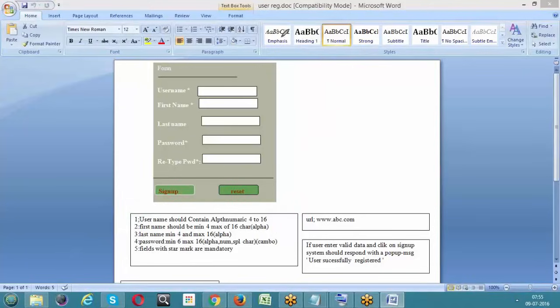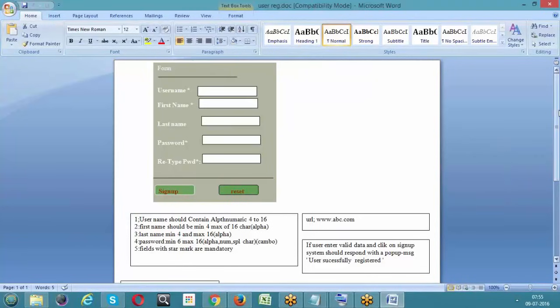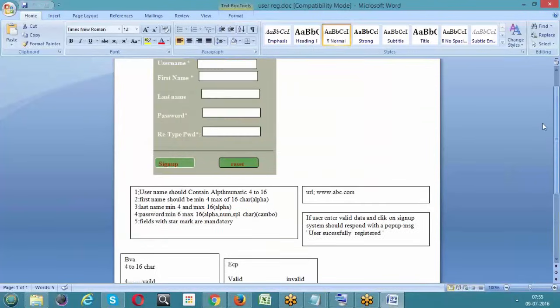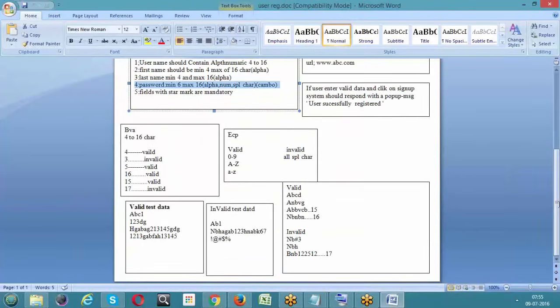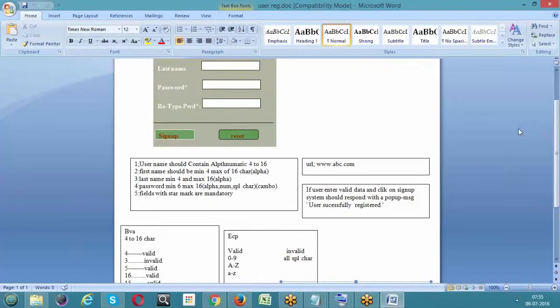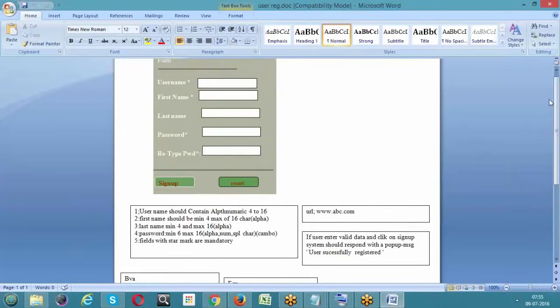So here in the class, I have derived test data for the username. It's already given here: the username valid and invalid test data, and I have derived it for the first name also. This is for the username, valid and invalid. This is for the first name. Okay. And even here they have given a few limitations. After entering all the valid data and clicking on sign up, the system should respond with a message saying user successfully registered. That is what we actually get from the system.